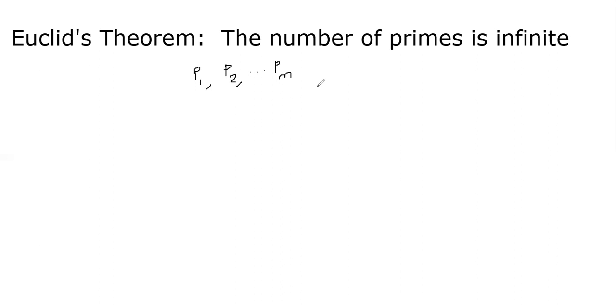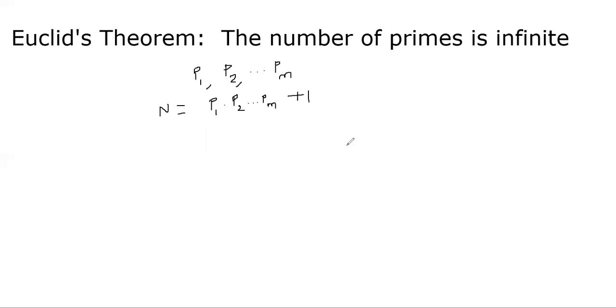Well, what can we do now? Let's define a new number as follows. Let's say capital N is a new number, which is nothing but the product of all these primes that I have shown earlier, P1 times P2 up to Pm, and add 1 to it. Okay. So what can we say about this number N, which we newly formed?